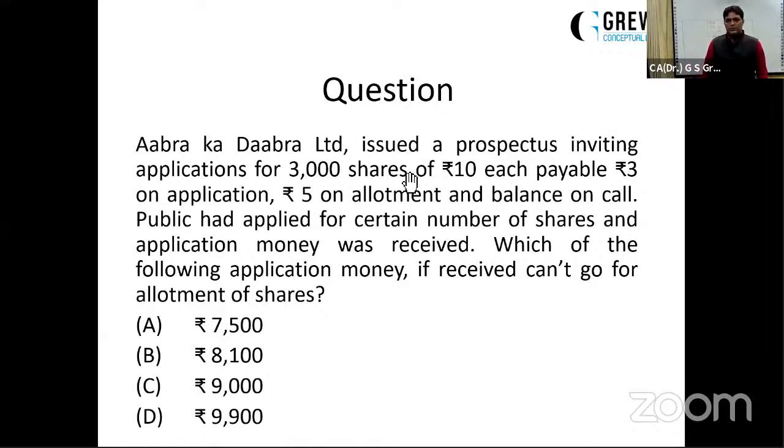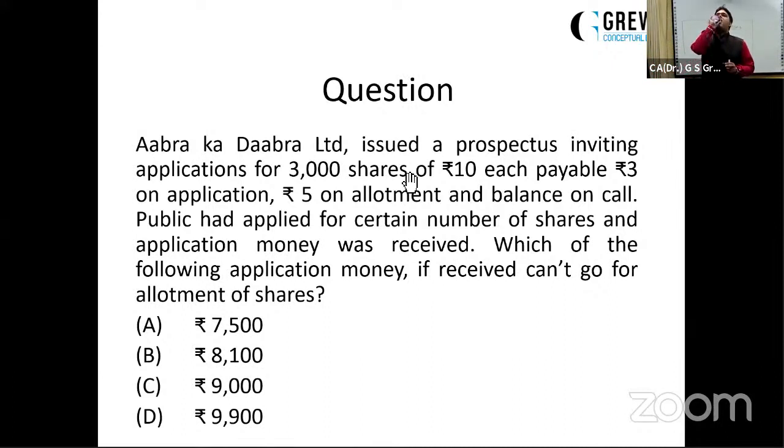Let us understand this question based on the concept we have discussed. Just go through this question. Abracadabra Limited issued a prospectus inviting applications for 3,000 shares of ₹10 each, payable ₹3 on application, ₹5 on allotment, and the balance on call. The public had applied for a certain number of shares. It's not given how many shares, but a certain number of shares, and the application money was received. Which of the following application money, if received, can't go for allotment of shares? Just think over this question, dear students. Anyone?